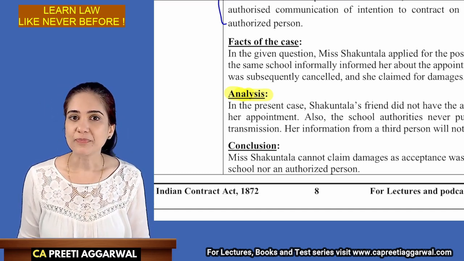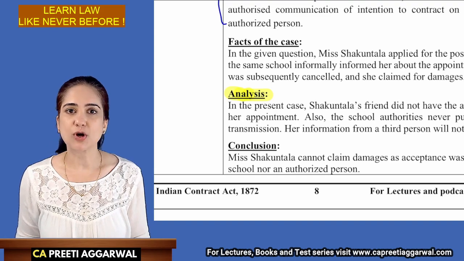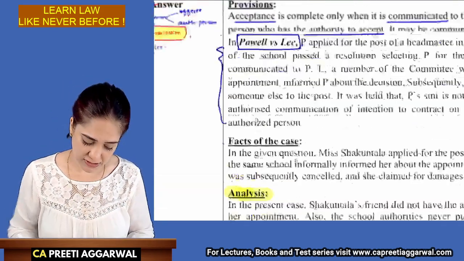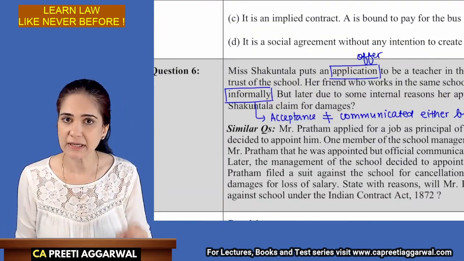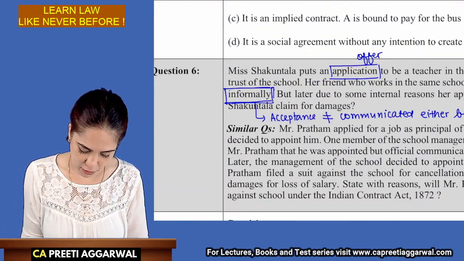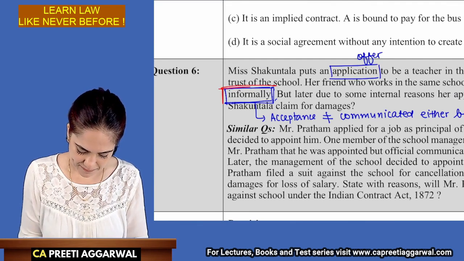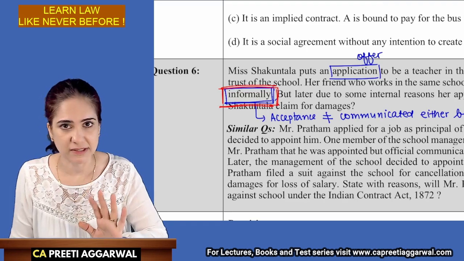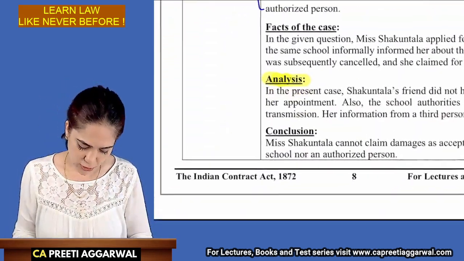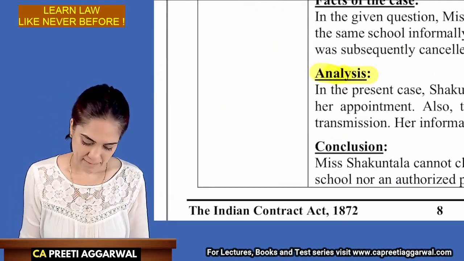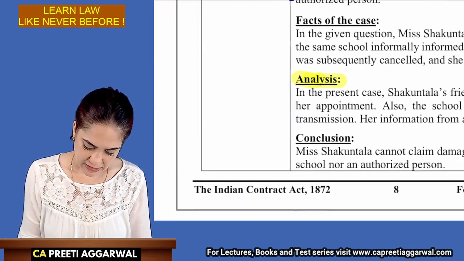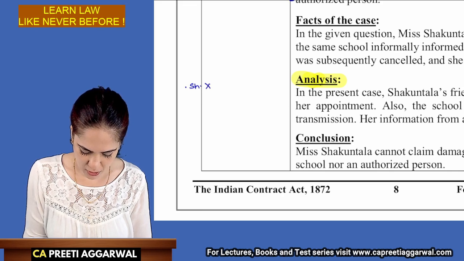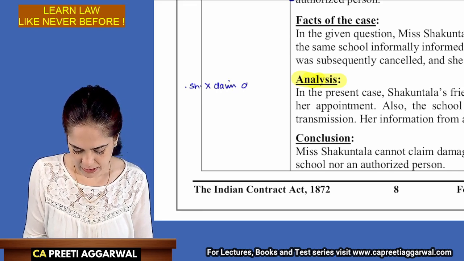No. Why no? Because the acceptance was given neither by the school, the trust, nor by an authorized person. See, this word actually gives us a hint: it was informed informally. This gives me a hint that it was informed by a person who is not authorized to inform. So over here, what will you write in the analysis part? I will write that Ms. Shakuntala cannot claim damages.